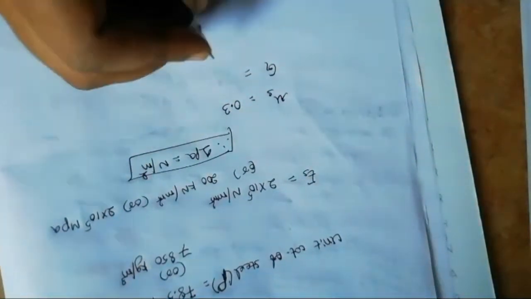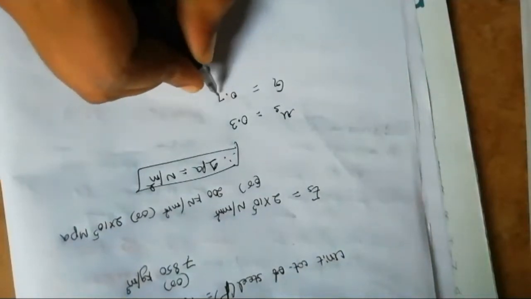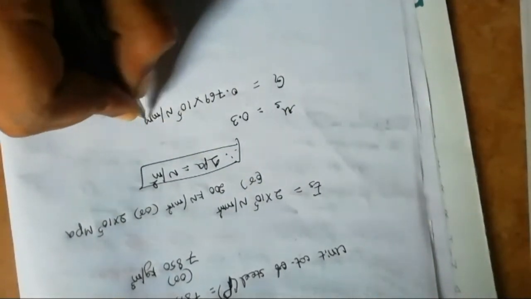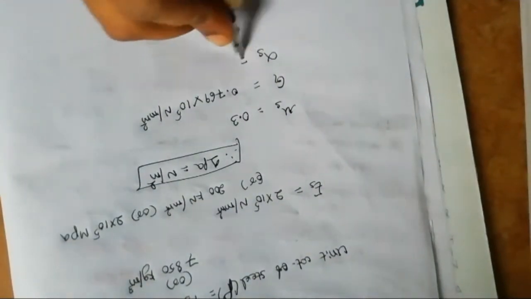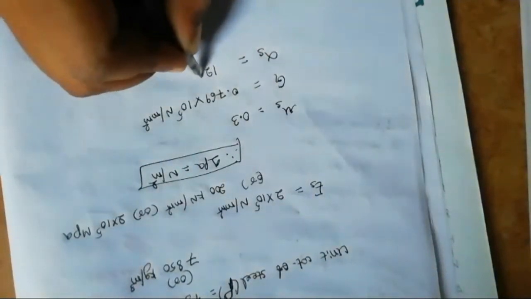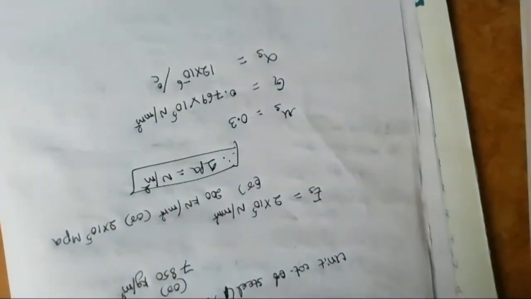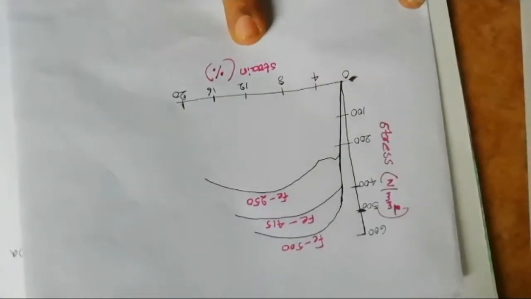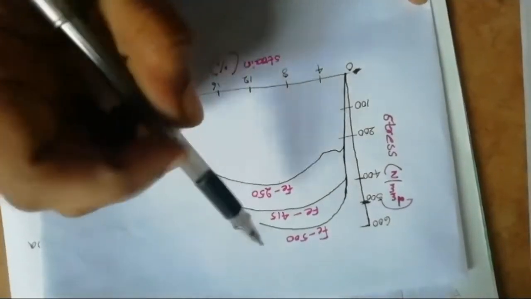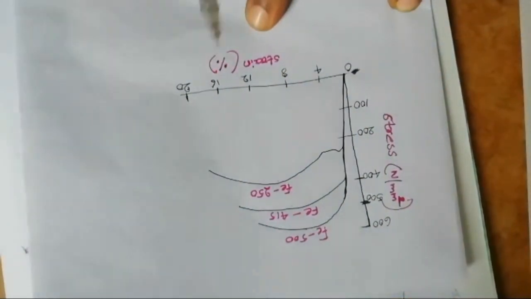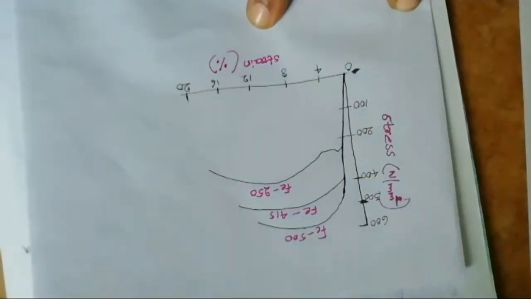Modulus of rigidity of steel equal to 0.769 into 10 to the power of 5 Newton per mm square. Coefficient of thermal expansion of steel equal to 12 into 10 to the power of minus 6 per degree Celsius. Stress strain curve for the 250, 415, 500 grade steel, strain in percentage and stress in Newton per mm square.